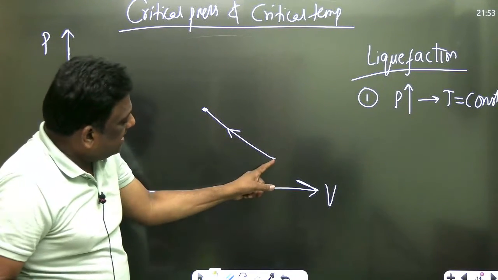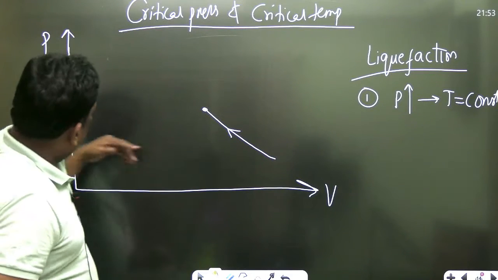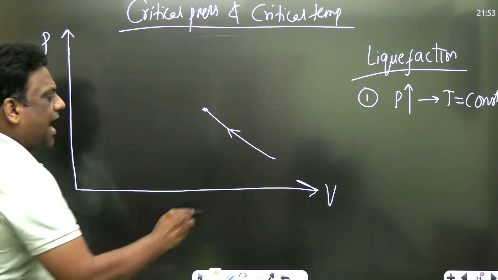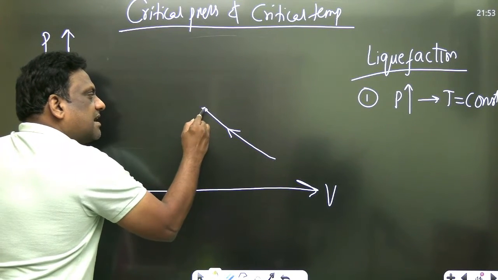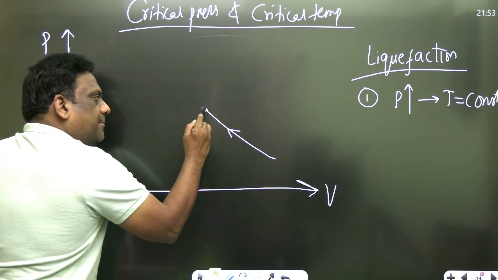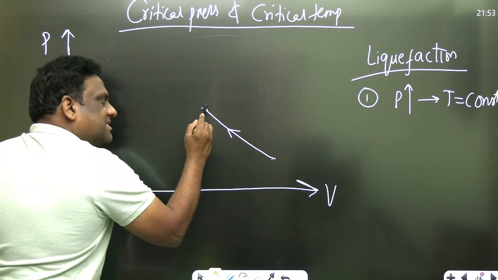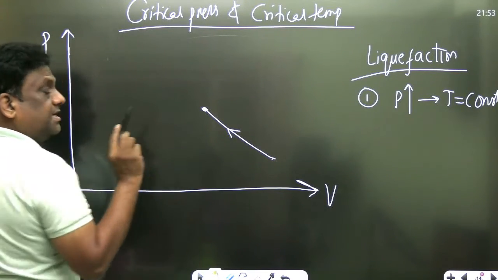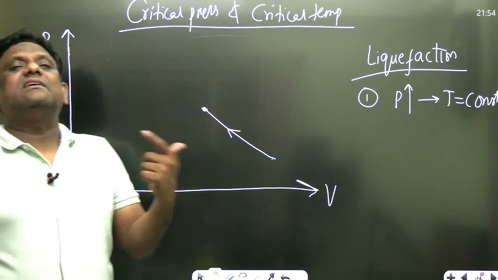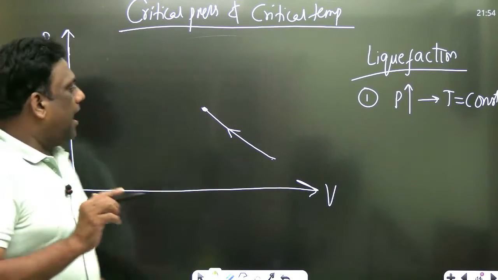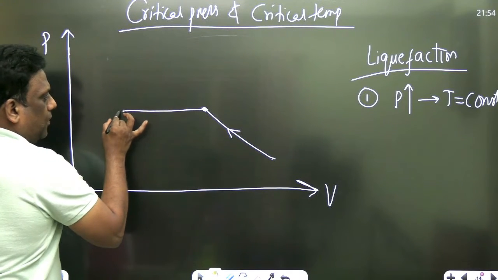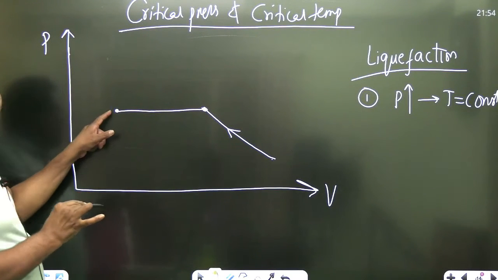अब ये गैस क्या करेगा? हम कंप्रेस कर रहे हैं, तो प्रेशर बढ़ रहा है. Pressure is increasing, volume is decreasing. So at some point, my gas starts converting into liquid. You know that phase change occurs at constant pressure. अब देखो, अब पूरा गैस लिक्विड में कन्वर्ट हो गया. Now this is complete liquid.